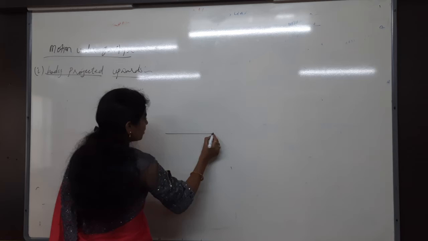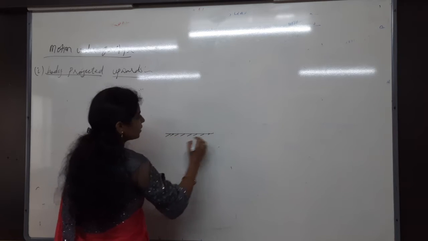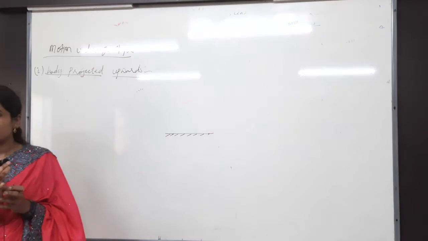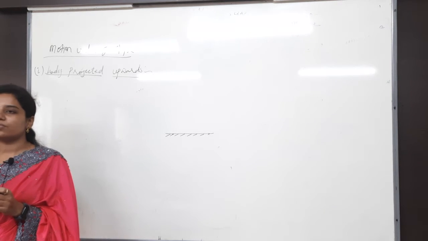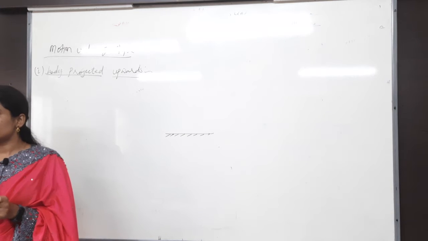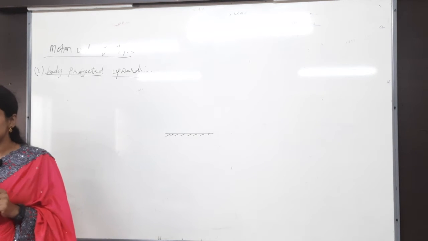For example, from the ground. Everything you have to consider from the ground only. Whenever I say it is from a height, only at that time you have to take it from the top of the tower. In all other cases that will be from the ground only.